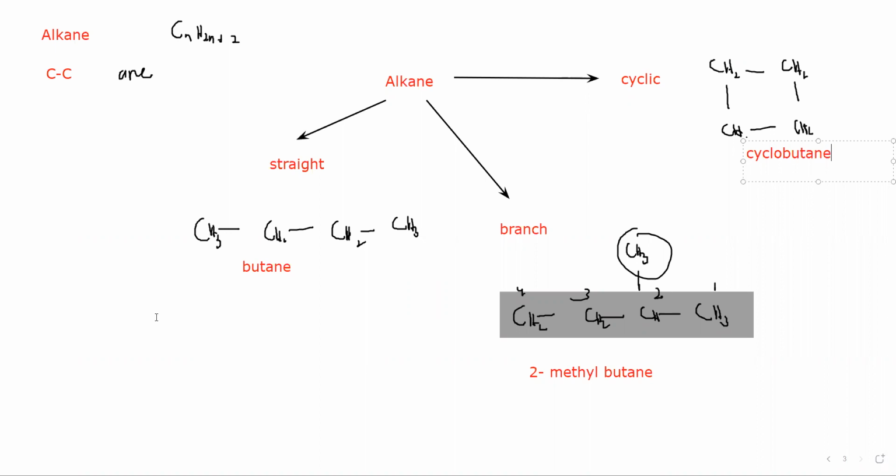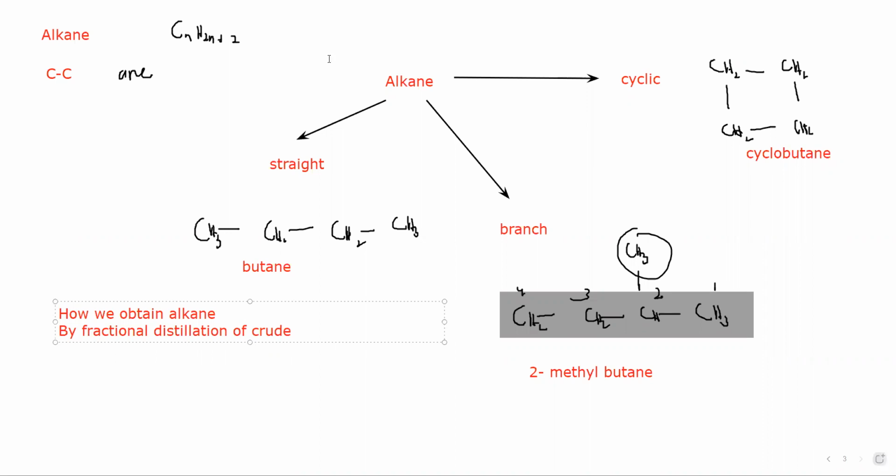Then how do we obtain these alkanes? We obtain alkanes by fractional distillation of crude oil, because fractional distillation of crude oil produces different types of alkanes. And if we want more alkanes, we can use cracking on the heavy fractions obtained from crude oil, and we can have different alkanes. So basically, fractional distillation produces alkanes.